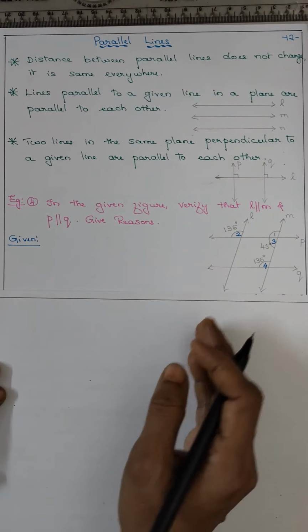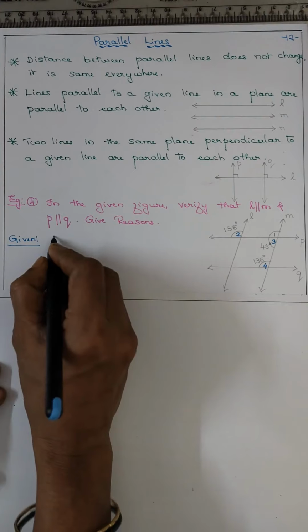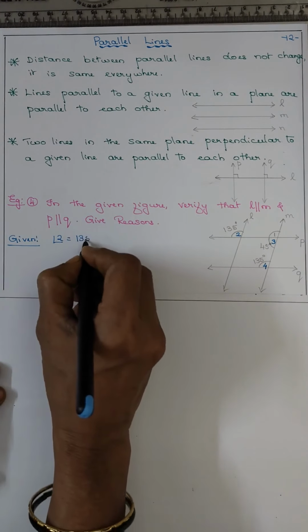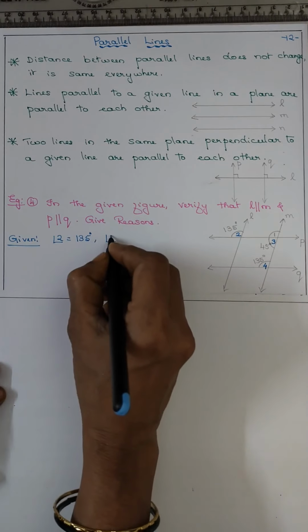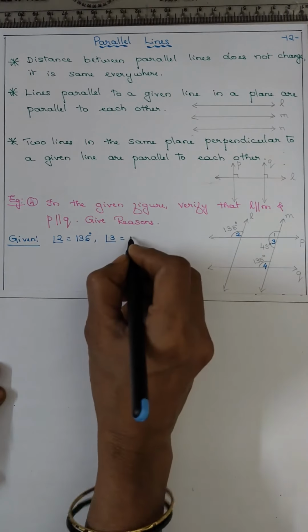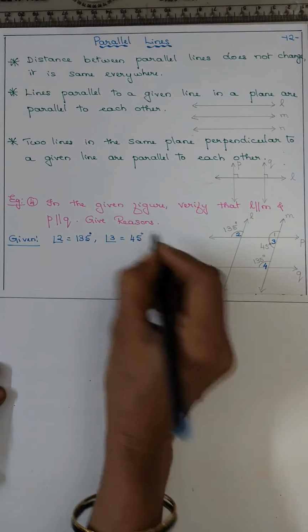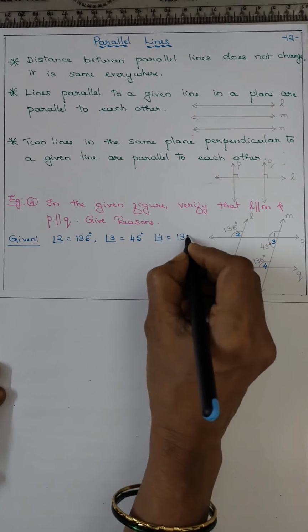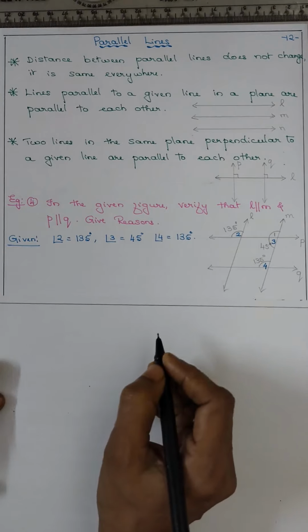So you write, what are the angles given? Angle 2 is equal to 135 degrees. Angle 3 is equal to 45 degrees. Angle 4 is equal to 135 degrees.